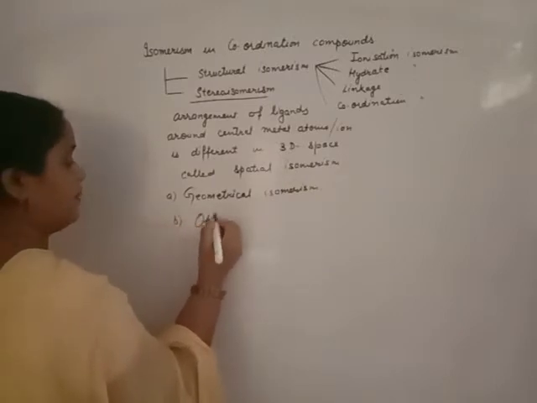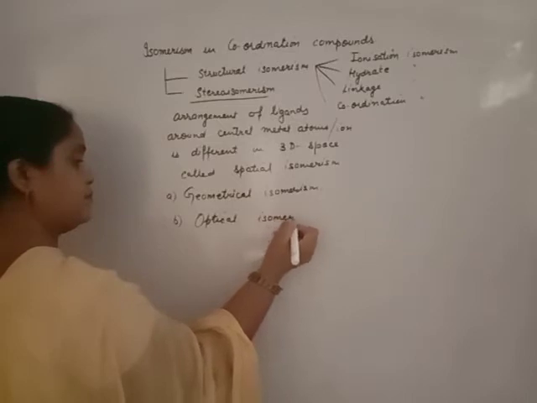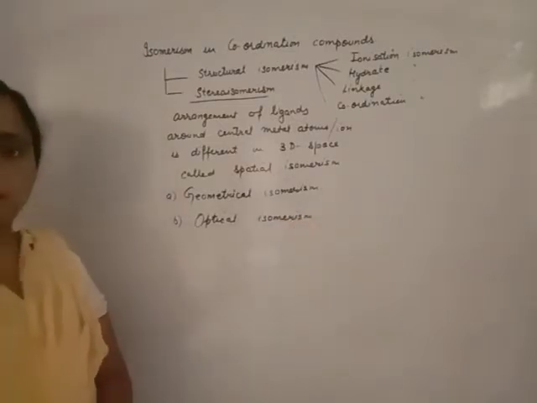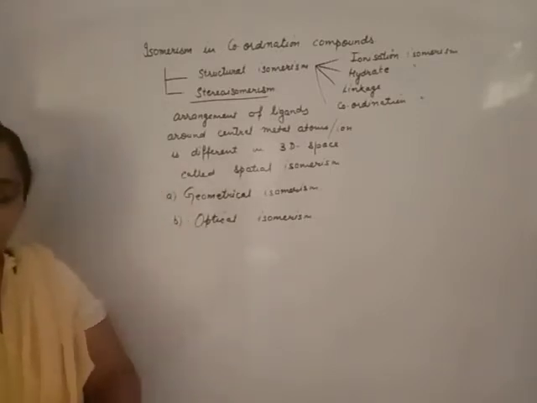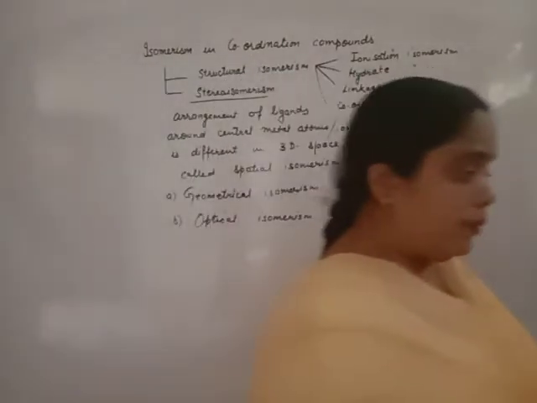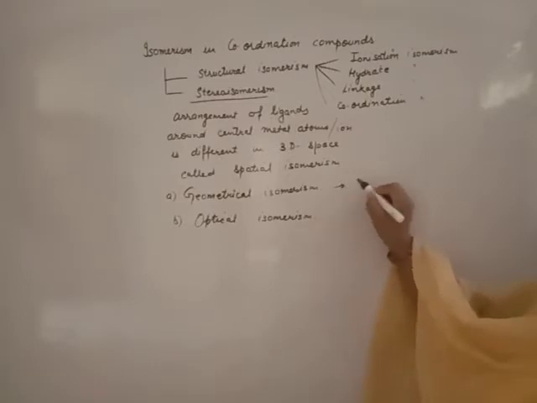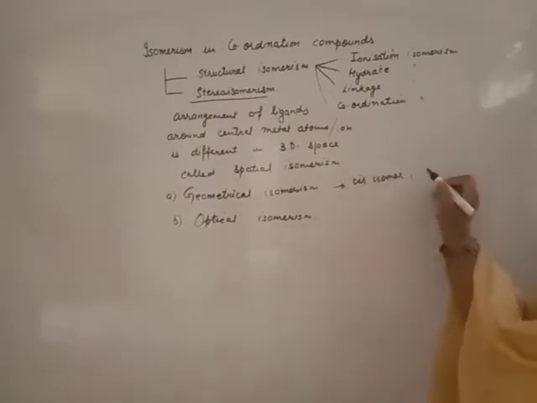Next one is the optical isomerism. Maybe you all are familiar with geometrical isomerism from organic chemistry. There, geometrical isomers are possible only with a double bond, only in the case of alkenes, that is cis isomer as well as trans isomer.